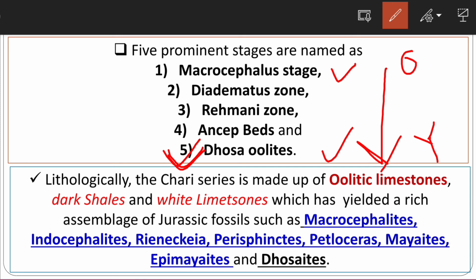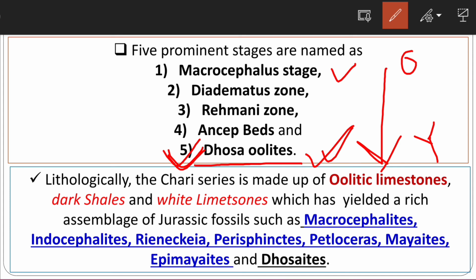This zone contains beds of oolitic limestone. Its importance is that these oolitic beds of limestone have been observed, on the basis of which the rocks of the Dhosa oolite have been aged. So its age is Middle Jurassic.